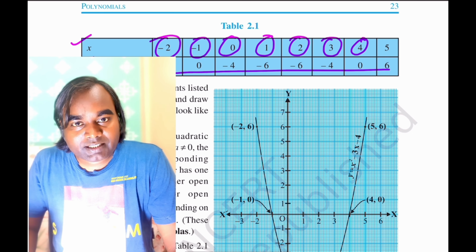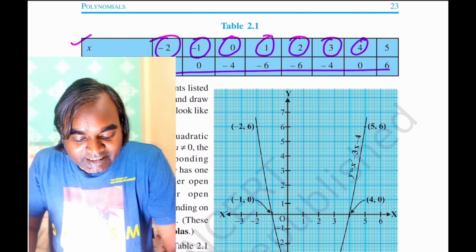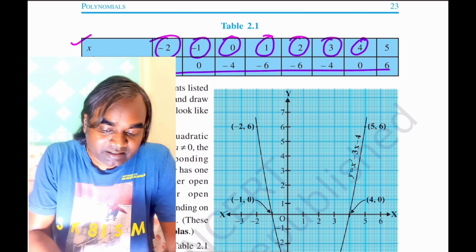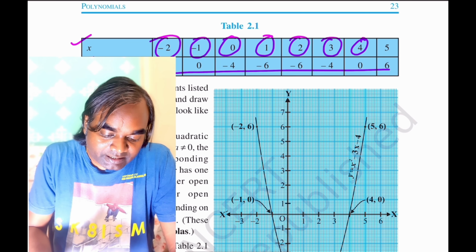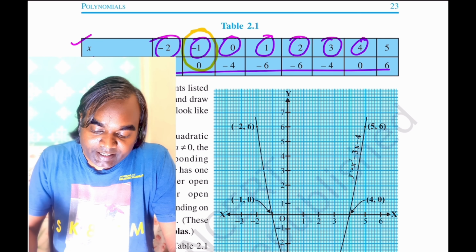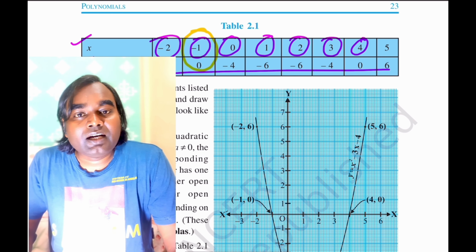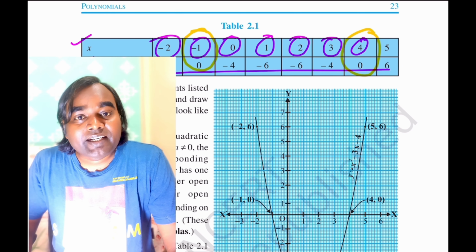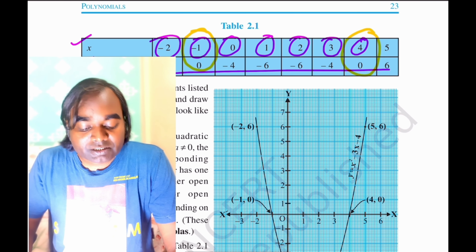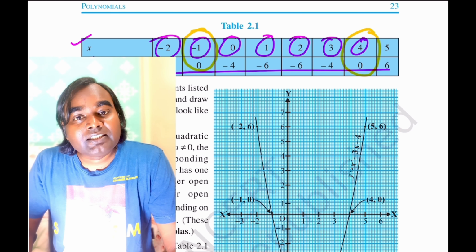Okay, but after close inspection we see that (-1, 0) and (4, 0) are the particular points for which the value of the polynomial becomes 0. That means only these 2 points are the zeros of the polynomial.